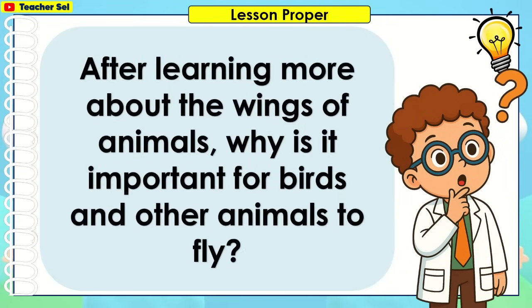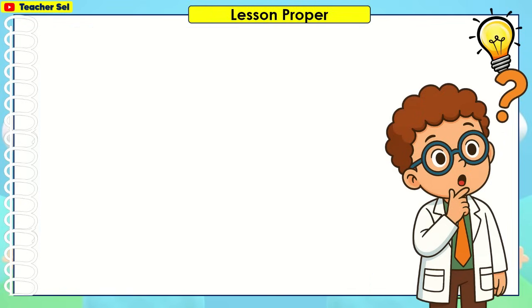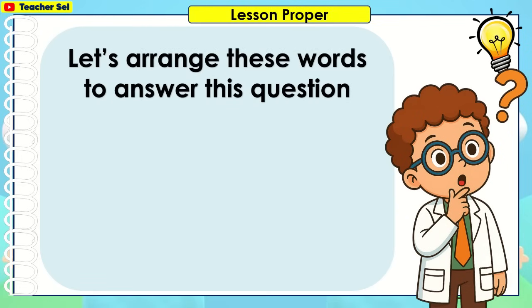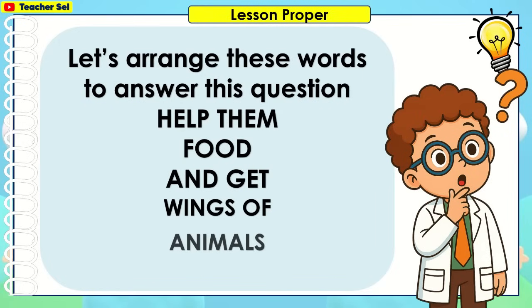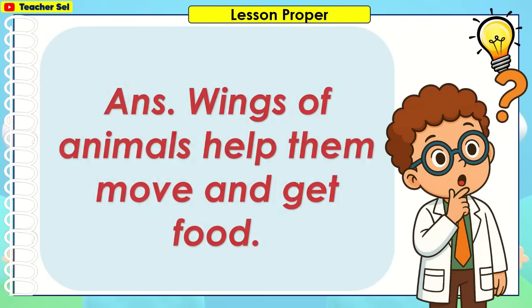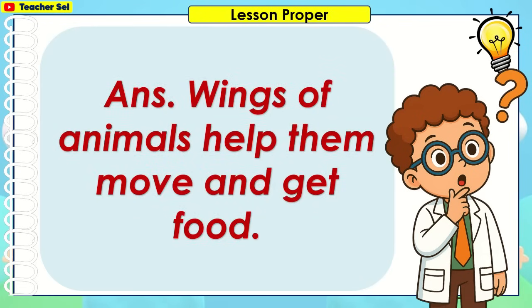After learning more about the wings of animals, why is it important for birds and other animals to fly? Let's arrange these words to answer this question. Help them, food, and get, wings of, animals, move. Here is the correct answer.